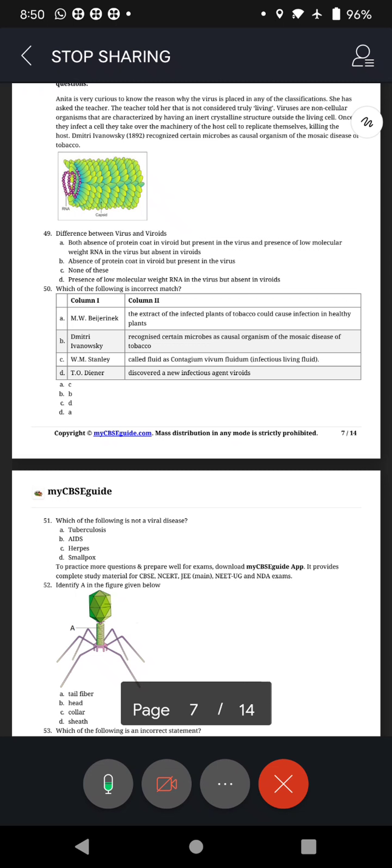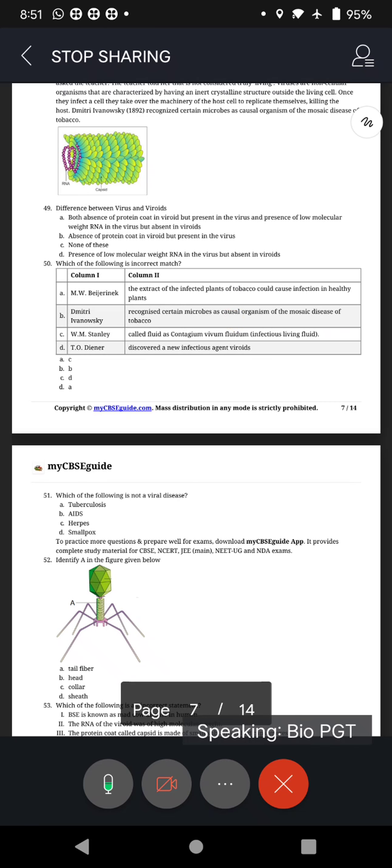Next, question number 50. Which of the following is incorrect match? Remember, he is asking incorrect, wrong match. Column 1, column 2. If you observed, column 1 is giving the name of scientists, column 2 their work. Column 1, A, M.W. Beijerinck. Of course, I'll read all the scientist names first. B, Dmitry Ivanovsky, just now we read it. C, W.M. Stanley, and D, T.O. Diener.